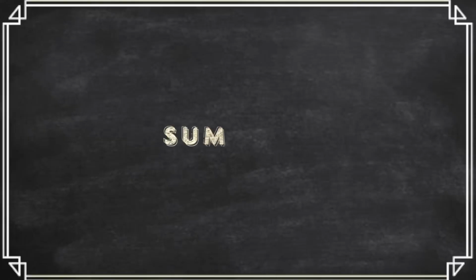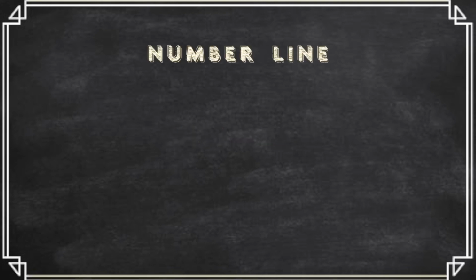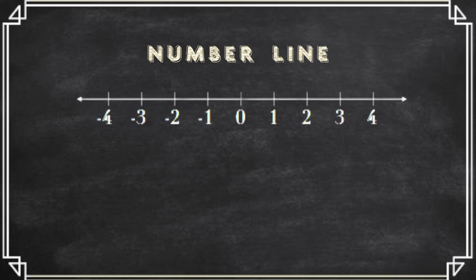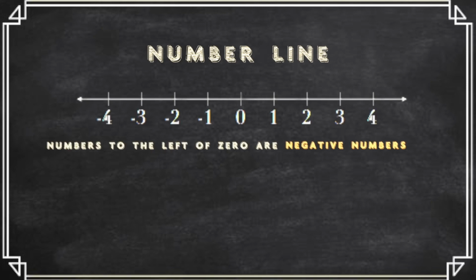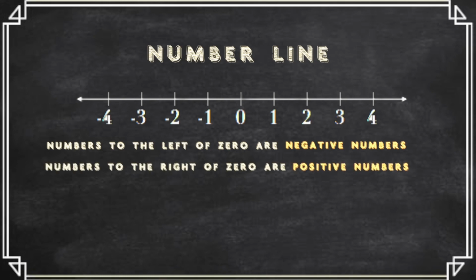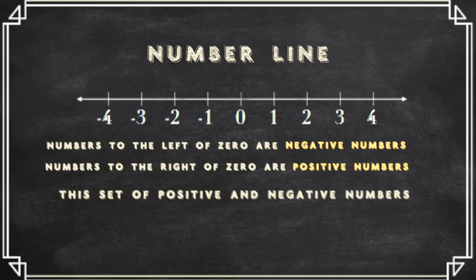So today we learned these 5 concepts. We learned about the number line, which is the entire set of numbers centered on 0, both to the left, which are called negative numbers, and to the right, which are called positive numbers. The set of positive and negative numbers, including 0, is called integers.